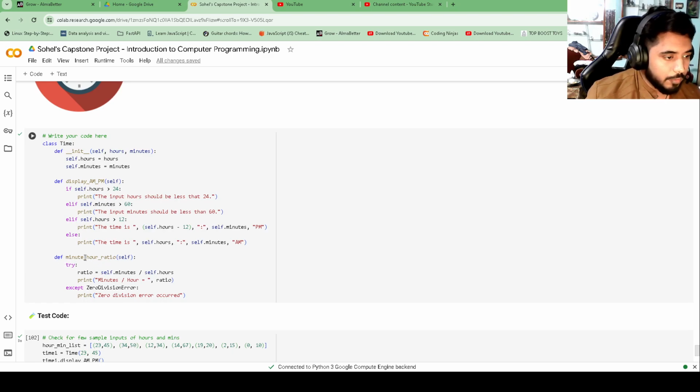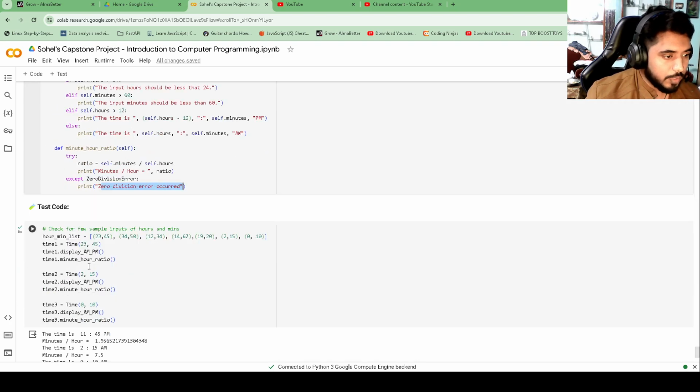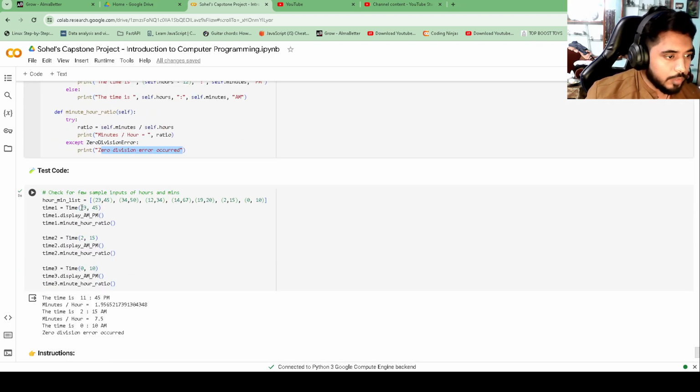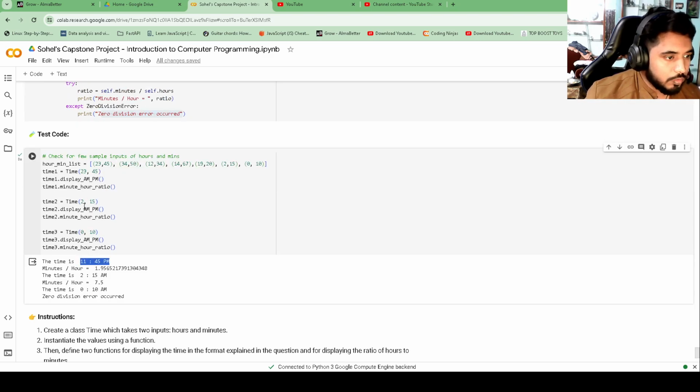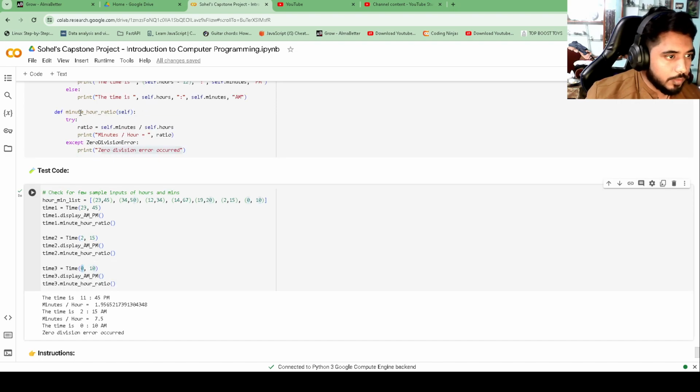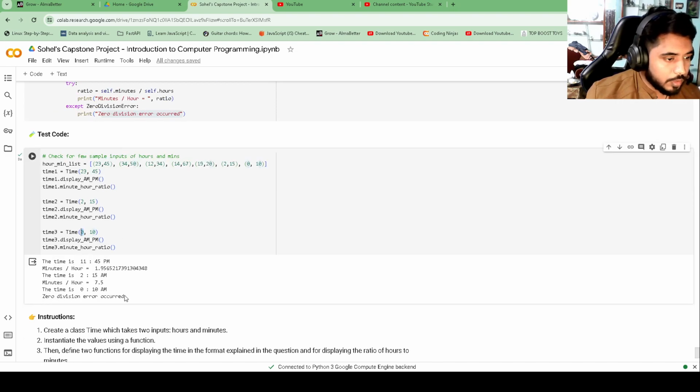Then I am writing a function for displaying the ratio of minutes to hours, and here also I have given a ZeroDivisionError exception block, which says zero division error occurred if the hours is 0. Testing with test cases: if the time is 23:45, it says 11:45 PM. If the time is 2:15, it is 2:15 AM. If I give 0:10, meaning hours is 0, then the time is 0:10 AM. But for the minutes to hours ratio function, it says zero division error occurred.